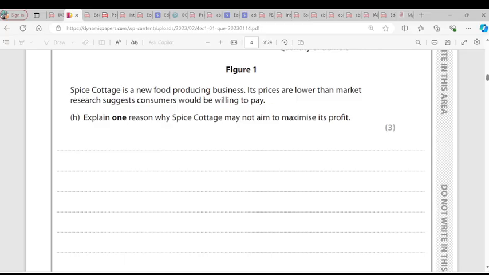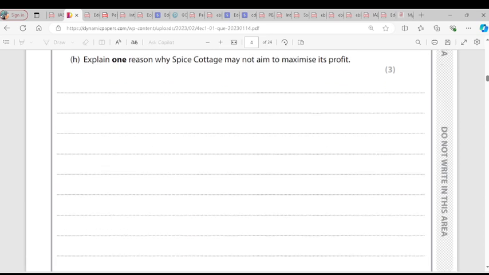It wants to survive. So because it wants to survive, Spice Cottage might have been charging a lower price because it needs to survive. It wants to continue to be in the business. That's why it's charging a lower price. And when you charge a lower price, it means your revenue will be lower. And as a result of that, your profit will also be lower. So you won't be able to maximize profit because you are charging a lower price, which Spice Cottage is doing. So go to question H.